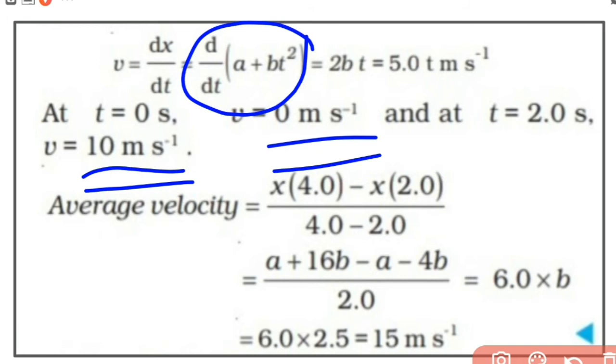Now average velocity. Average velocity is defined as (x2 − x1)/(t2 − t1). It's asked to find the average velocity for the time duration from t = 2 seconds to t = 4 seconds. Now what we need to substitute is x at t = 4 and x at t = 2. How will you find that x?